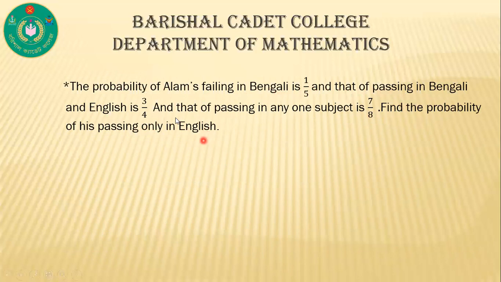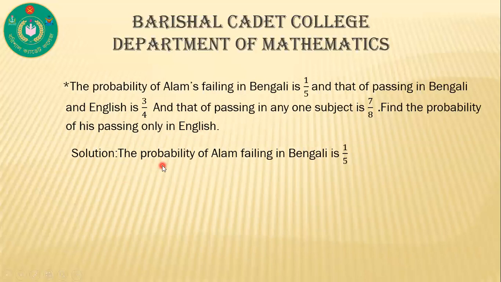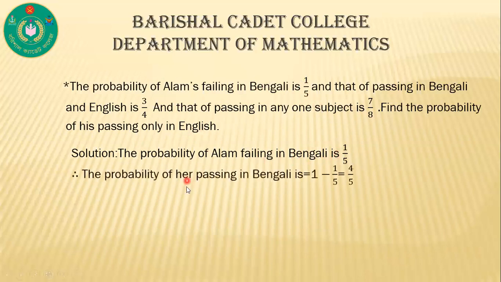That's why. Solution. The probability of Alum failing in Bangla is 1 by 5. So the probability of passing in Bangla is 1 minus 1 by 5, that means 4 by 5.